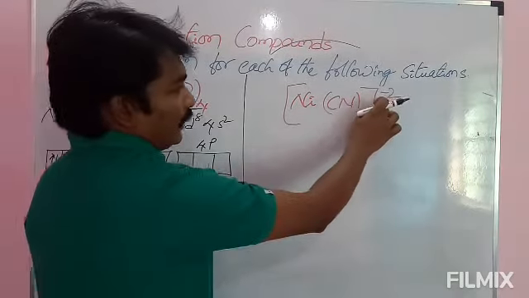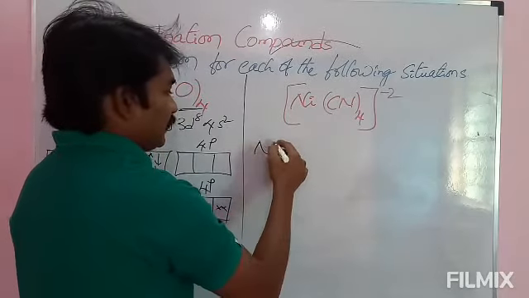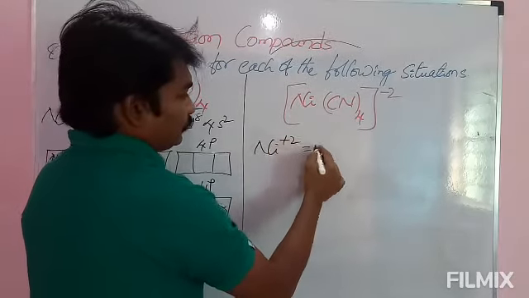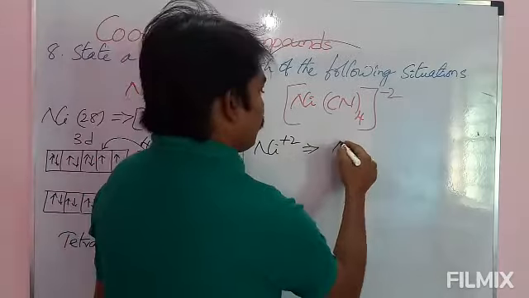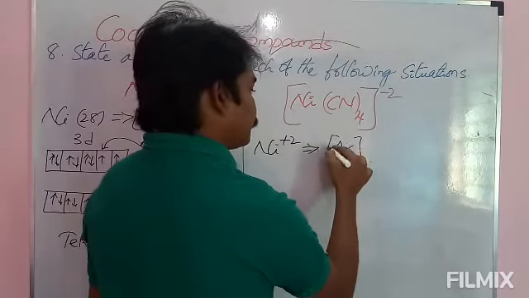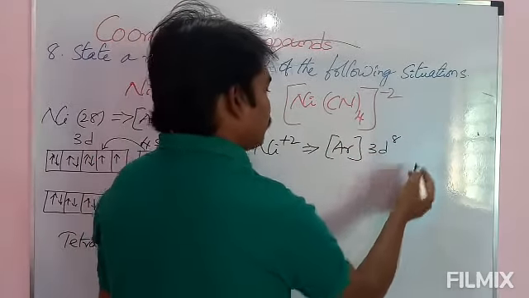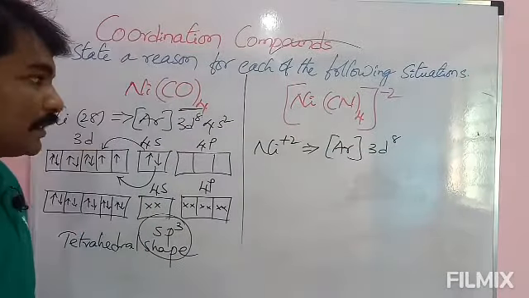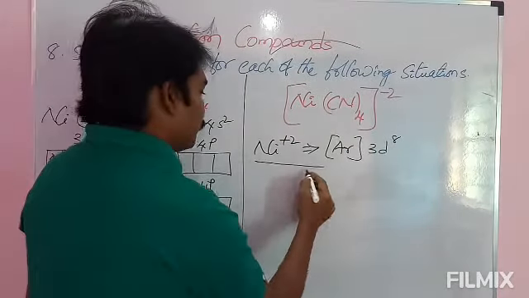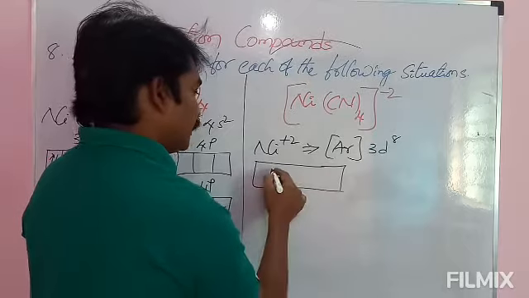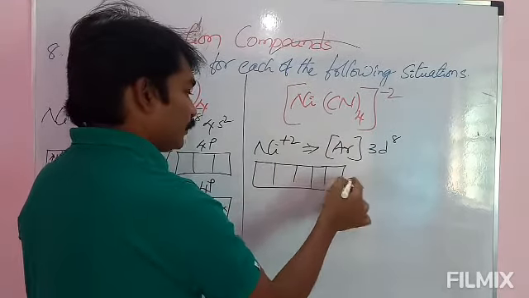Here it has -2 charge, that's why it is Ni+2, in the sense with respect to argon 3d8, it lost 4s2 electrons, and write its configuration. 1 2 3 4 5.